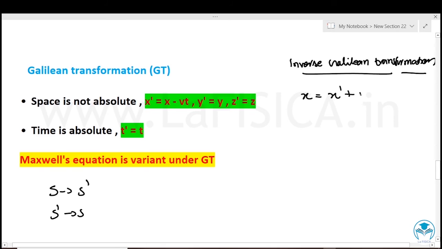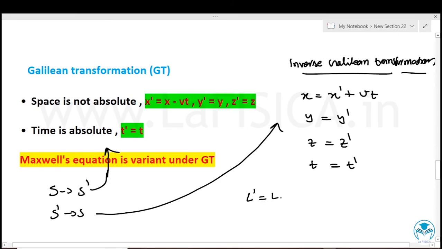In the inverse Galilean transformation, x equals x dash plus vt, y equals y dash, z equals z dash, and t equals t dash. The length of an object or the distance between 2 points is invariant under Galilean transformation. The length of an object is invariant, which means L dash will be equal to L. Distance between any 2 points is also invariant under Galilean transformation.